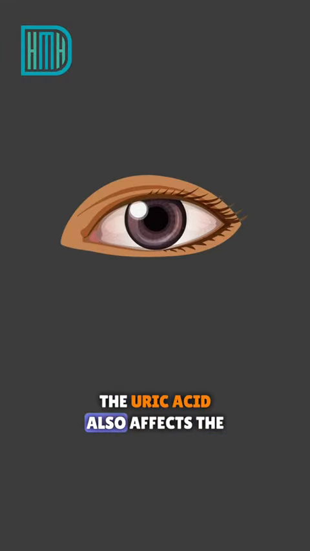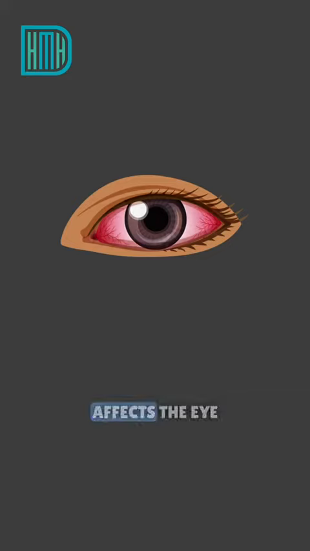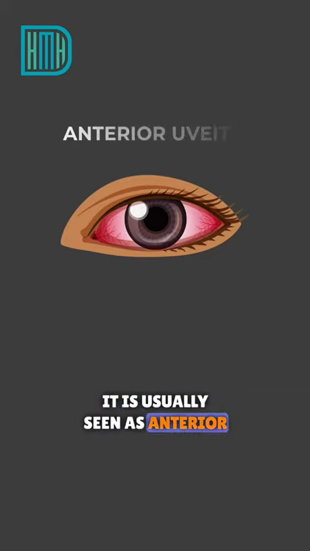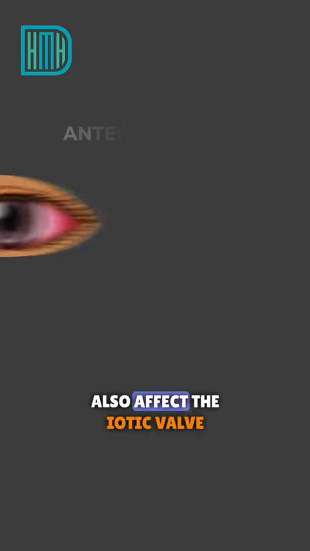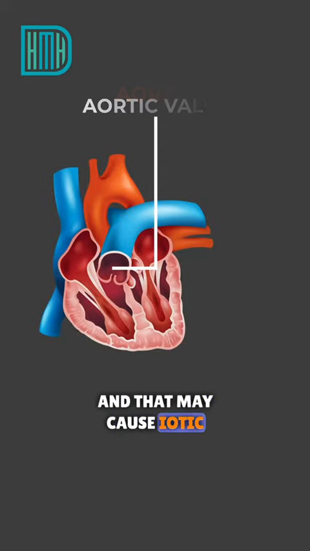The uric acid also affects the eye. If high uric acid levels affect the eye, it is usually seen as anterior uveitis. The high uric acid level may also affect the aortic valve, and that may cause aortic regurgitation.